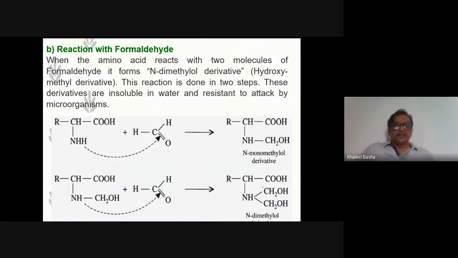So what it shows here is that the formaldehyde suppresses the amino group. This will suppress the formation of N-dimethyl. So no protons will be mobilized from the amino group, and only the carboxyl group is exposed. We can easily estimate it against sodium hydroxide, a strong base, and so easily estimate the amount of glycine or any amino acid in the solution. So this is one of the most important reactions.